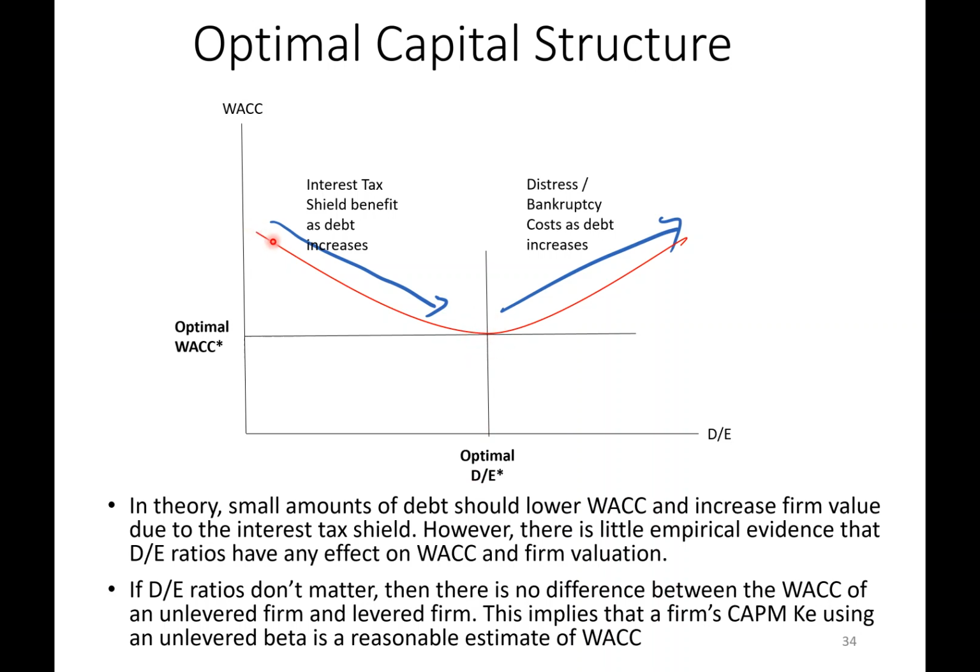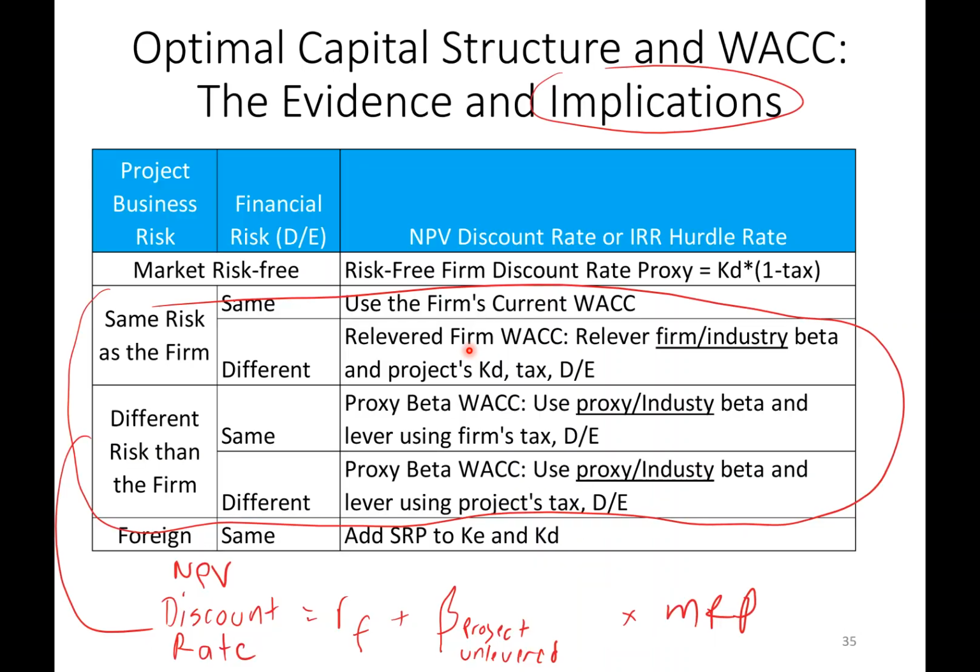So as you increase your D/E ratio, you get the advantage of the tax shield, but you become riskier and your betas go up. Maybe it's just perfectly offset. So some of the evidence shows that actually the D/E ratio doesn't have an effect on WACC. So this leads to an interesting implication. If your D/E ratio in practice or empirically doesn't have an effect on WACC, well, why do all that effort in trying to compute the D/E ratio, the cost of debt, and getting the WACC? Why don't we just take the unlevered beta, plug it in CAPM, and call that my WACC?